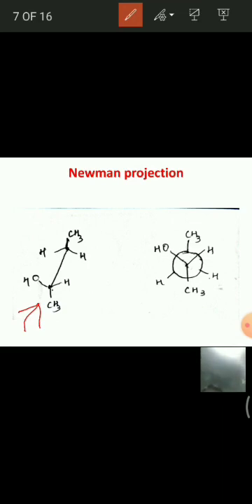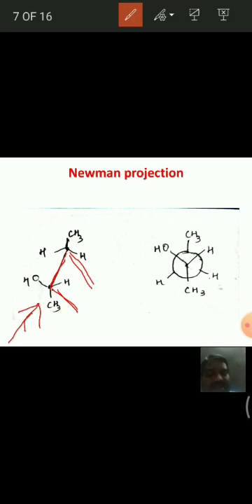As we are viewing from this side, this is the front carbon and this is the back carbon, and this is the carbon-carbon single bond.